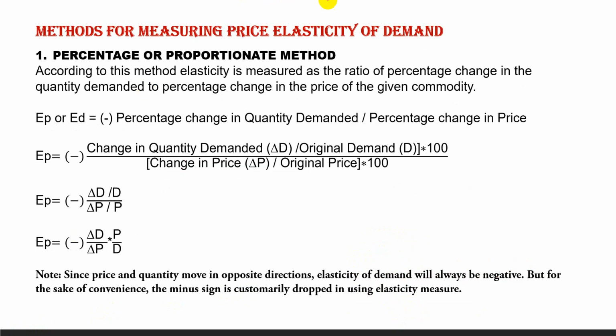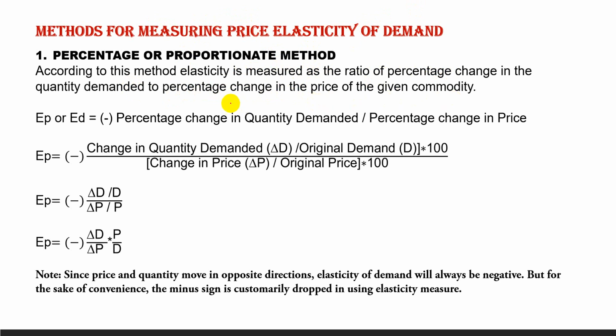Now, methods for measuring price elasticity of demand. The first method is the percentage or proportionate method. According to this method, elasticity of demand is measured as the ratio of percentage change in the quantity demanded to percentage change in the price of the given commodity.